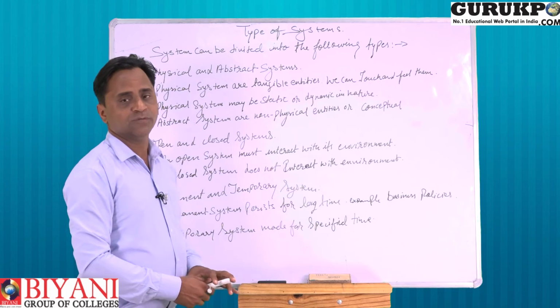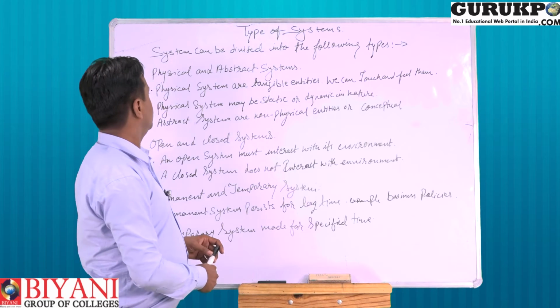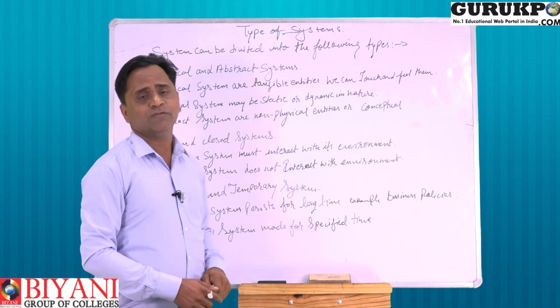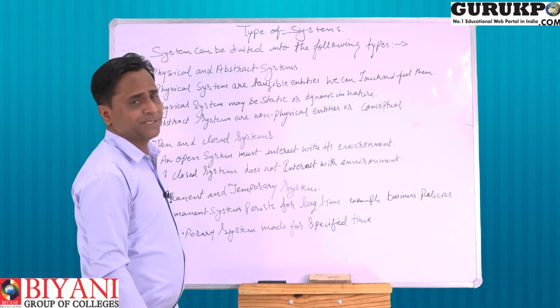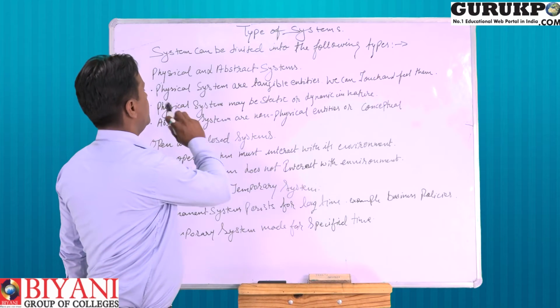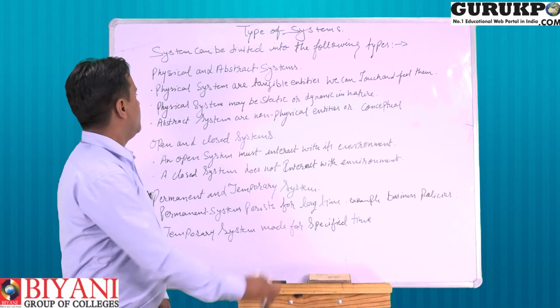There are different kinds of systems available, but we will discuss a few of them. A system can be divided into the following types: physical and abstract systems. Basically, we will discuss physical and abstract systems separately.